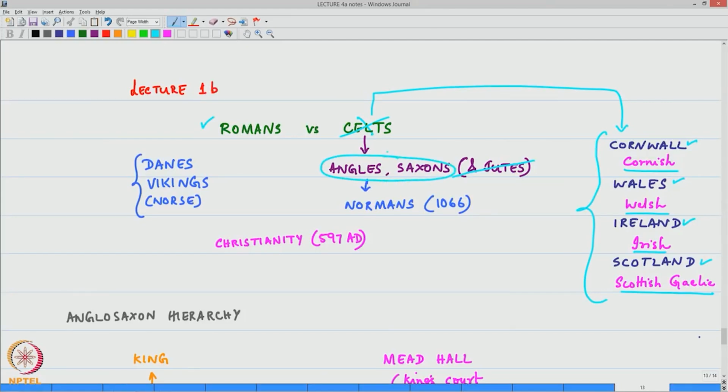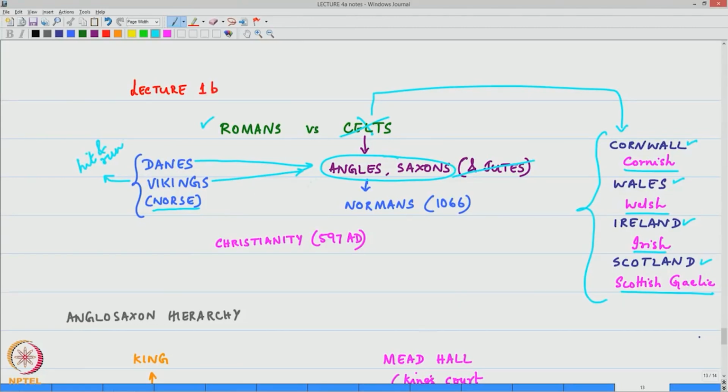But this was not a very uneventful period. During this time, we find the Danes, the Vikings and all of them invading England at some point or the other. Because of that, we have the Dane law which we saw in the previous section, and also some influence of the Norse language due to the continuous invasion of the Vikings. We also saw that the Vikings did not leave a very lasting influence because their policy was mostly that of hit and run. They did not want to have permanent settlements over there.